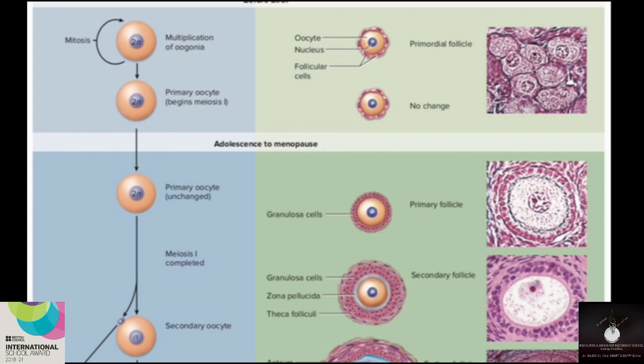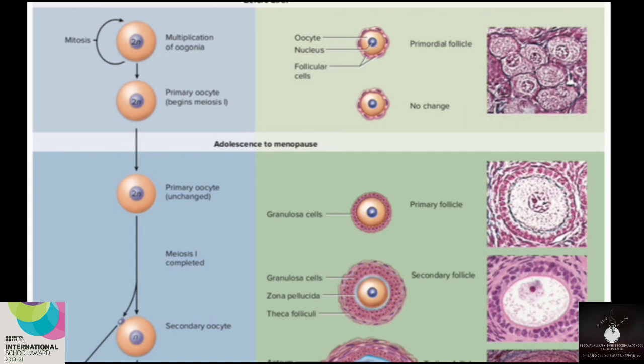So in the multiplication phase, what will happen? The primary germ cells inside the fetal ovary will undergo a number of divisions. As a result, a large number of oogonia cells will form inside the fetal ovary. During the second phase, that is the growth phase, the oogonia cells formed through mitotic division will enter the prophase of meiosis and get arrested in that stage itself. Now we can call the oogonia a primary oocyte in this stage.